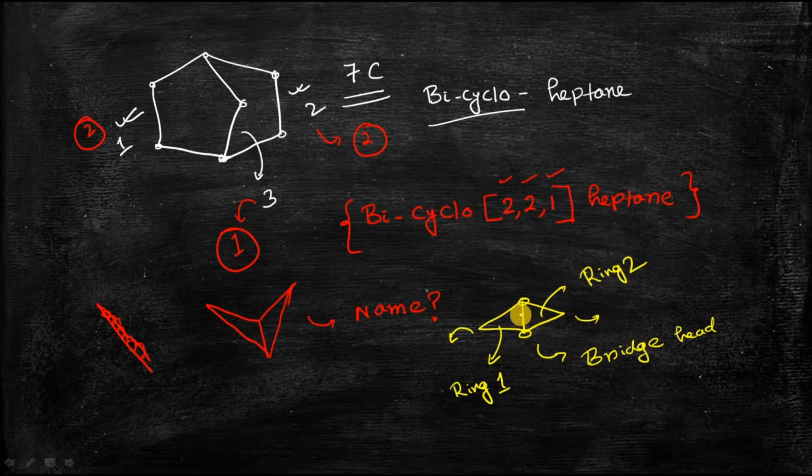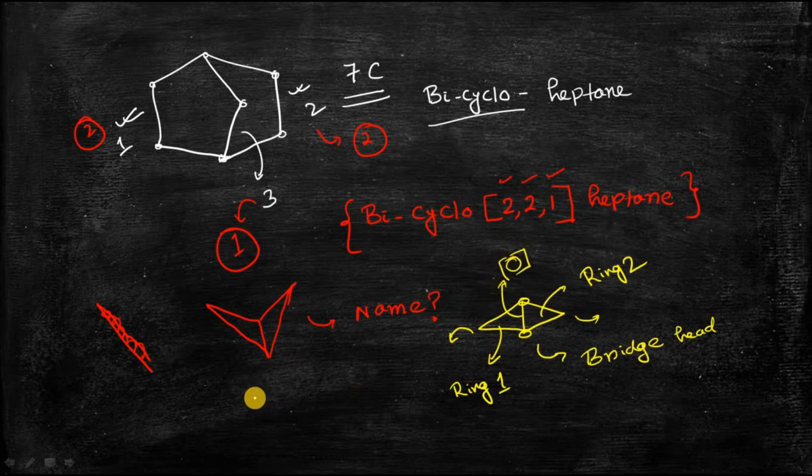And as you can see in the middle, there is no carbon atom in this bridge. This bridge is formed directly by bonding of these two bridgehead carbon atoms. So there is no intermediate carbon atom, so there are zero carbon atoms in the bridge. That also you have to mention while doing the nomenclature.